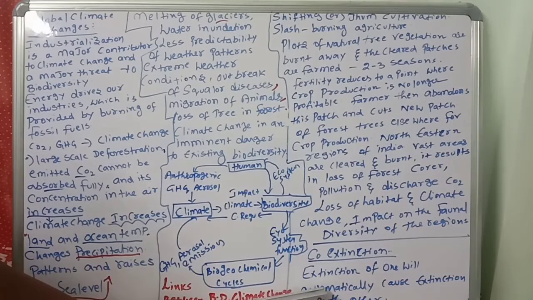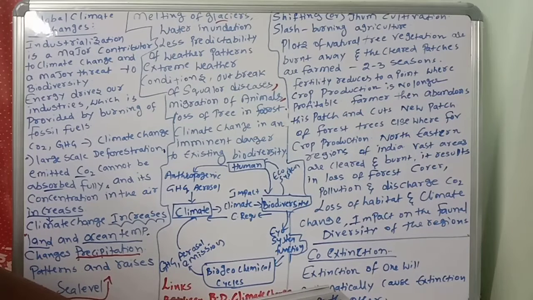But what actually happened? The dodo bird went extinct, and automatically the calvaria tree co-extinction happened. So when one goes extinct, the one that depends on it also goes extinct. What I am telling is that extinction of one will automatically cause extinction of the other, the calvaria tree and the dodo bird. Very, very important.